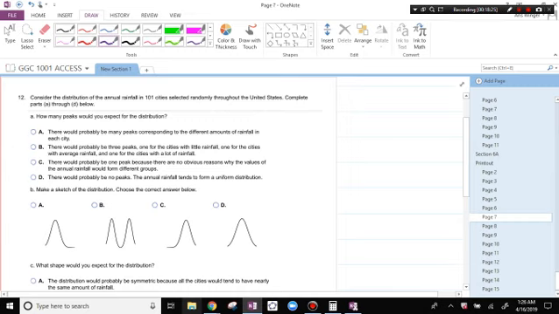Consider the distribution of the annual rainfall in 101 cities selected randomly throughout the United States. Complete parts A through D below. How many peaks would you expect? Well, there's probably only going to be a few places that have really high rainfall. So just 1 peak should be fine.